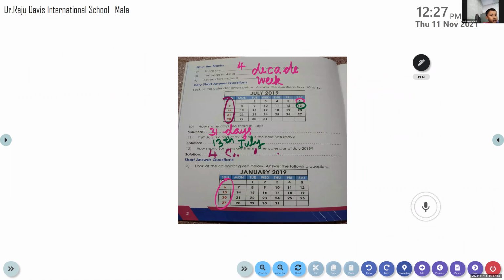We can see the Sundays in the month of January 2019. Which dates can you see the Sundays? Muhammad Ali: 6th is a Sunday. Which is the next one? 13th is a Sunday. Next one. 20th is a Sunday. Now, next one. 27th is also a Sunday.